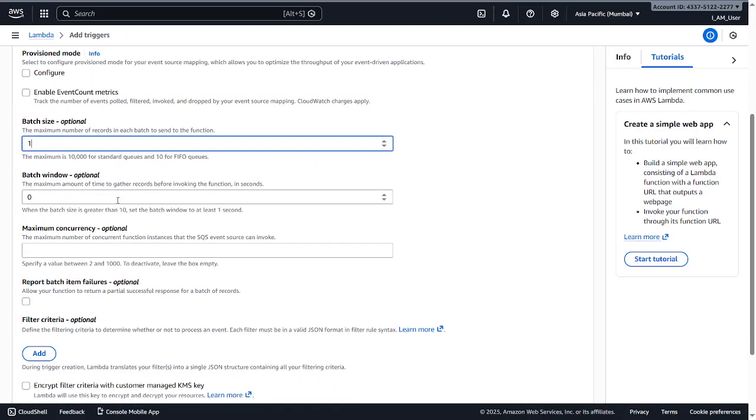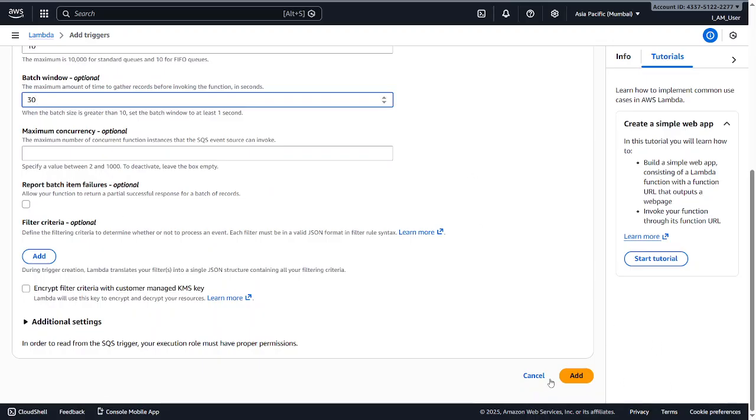And batch window is a time where it's going to wait. Say we have given 30 seconds here, and one event is in the queue. It's going to wait for 30 seconds for the queue to fill up to the maximum, say 10, and only then send all those 10 messages at once to our Lambda function. And then you just add the trigger here.